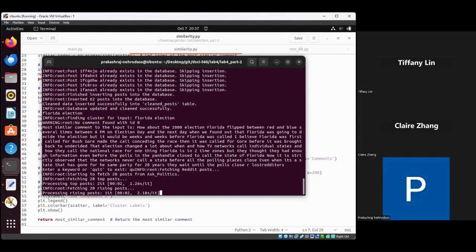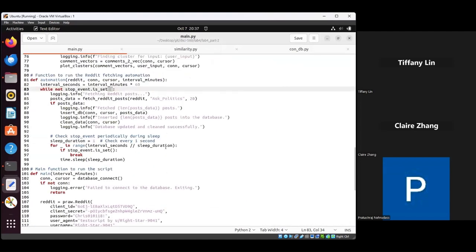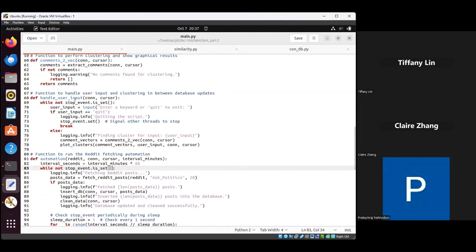Let's wait, and after that, if we use a quit string, the program will quit and exit the whole automation process. Let's wait for another 30 seconds so the program will finish and we can see how the quit efficiently works. I can give you the logical explanation of how the quit works. The handle user input function will handle it. If it gets quit, it will display the logging info, and it will stop the event.